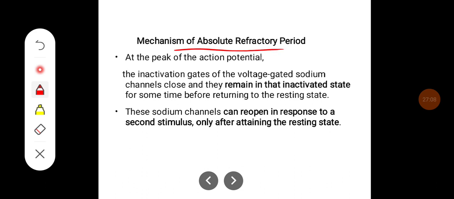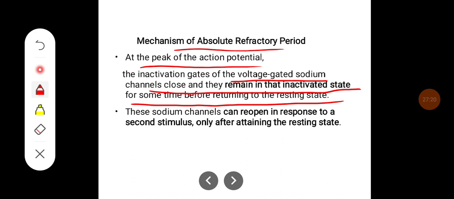The mechanism of the absolute refractory period: at the peak of the action potential, the inactivation gates of the voltage-gated sodium channels close, and they remain in that inactivated state for some time before returning to the resting state. So these sodium channels can reopen in response to a second stimulus only after attaining the resting state.